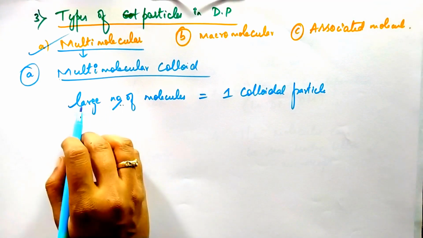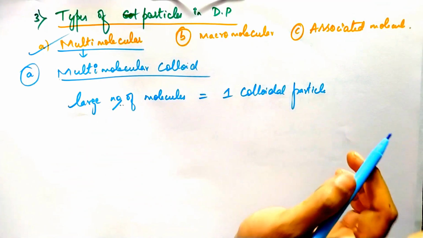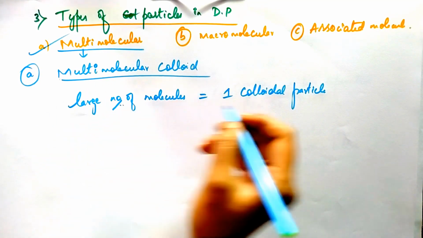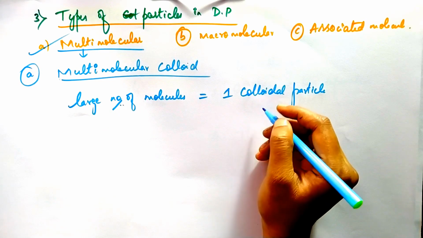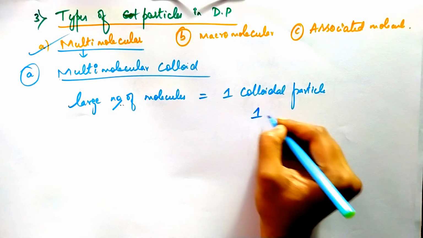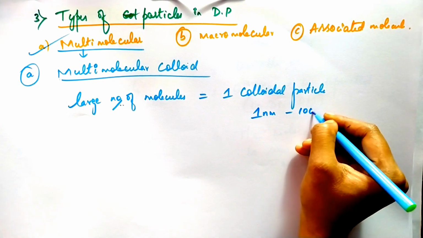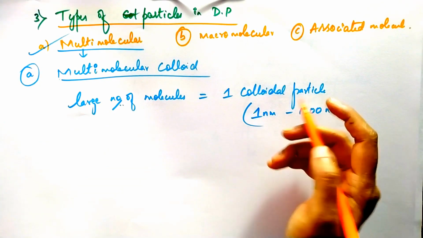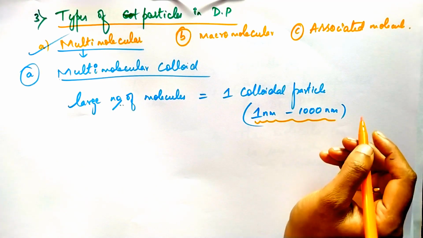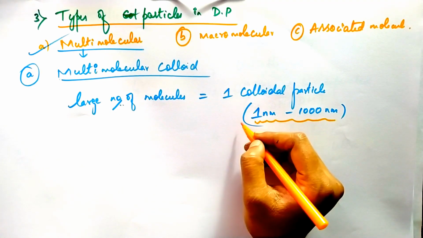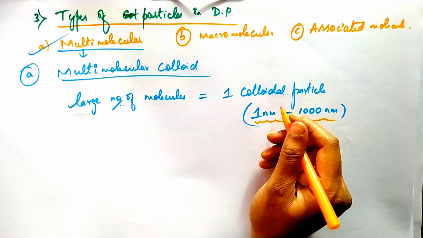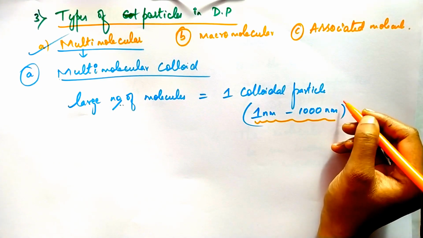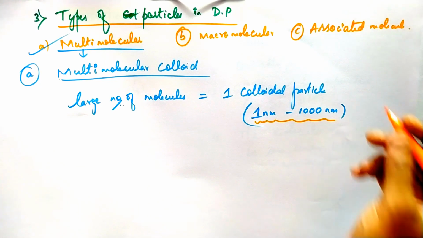Okay, a large number of molecules combined to form one colloidal particle. That means here the particles are very small. The size of a colloidal particle ranges from 1 nanometer to 1000 nanometer, right? Below 1 nanometer, we can't call it a colloidal particle; we call it a true solution. Above 1000 nanometer, we call it a suspension.